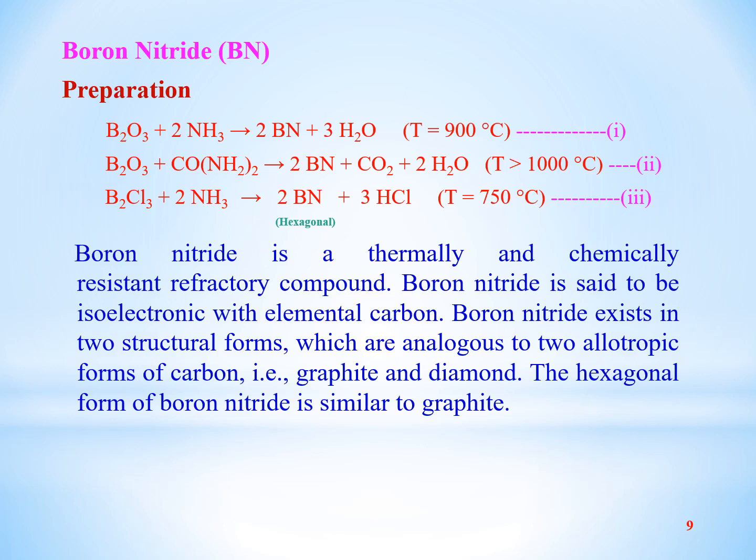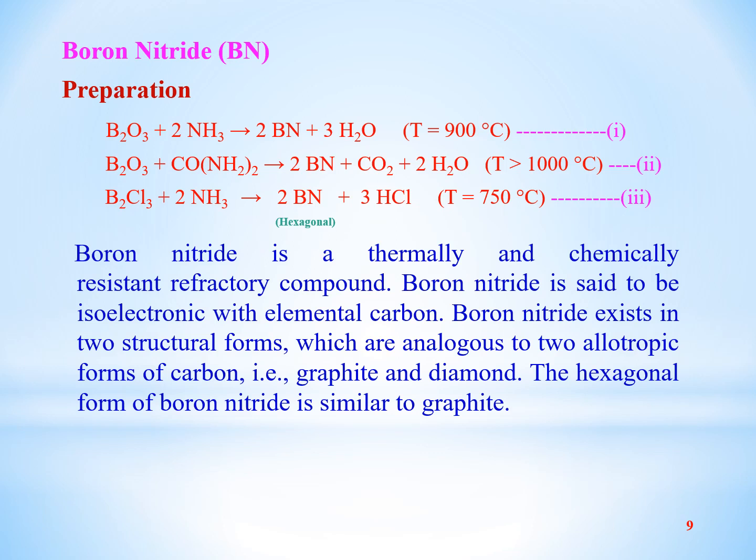The third one is boron chloride is treated with ammonia at 750 degree temperature. We get boron nitride which has hexagonal geometry and HCl.